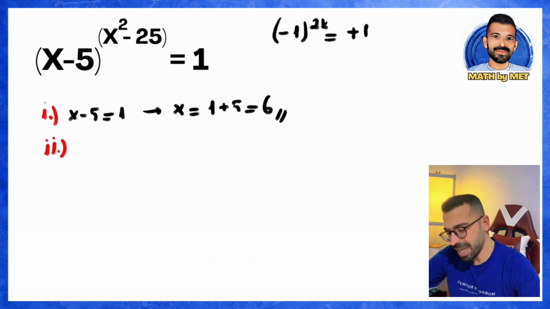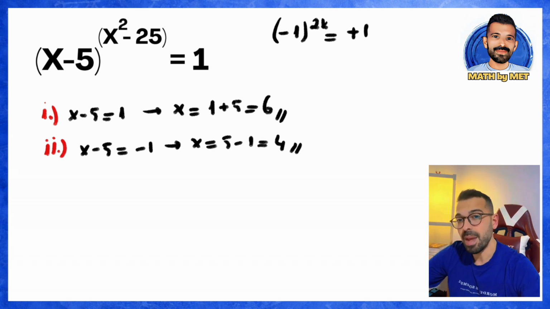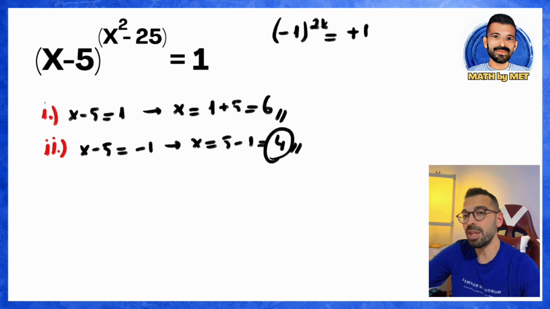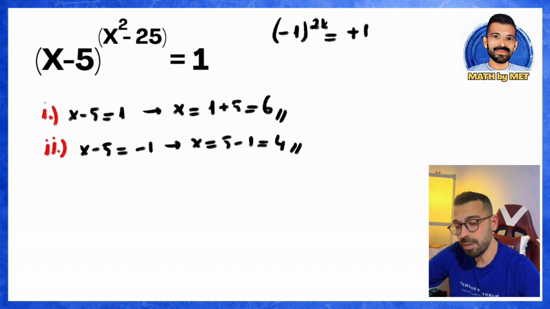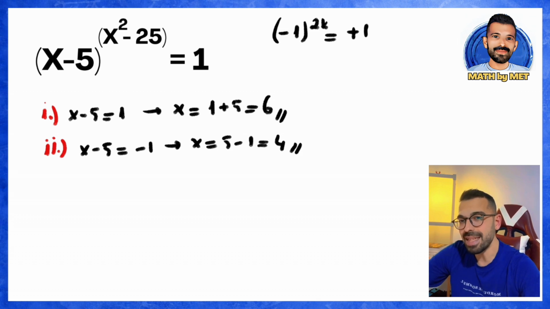I'm writing this down right away as the second case. The base needs to be negative 1. To make the base negative 1, you set up this equation here. If we move the negative 5 to the other side, it becomes plus 5. And from here, 5 minus 1 gives 4. This is usually the part where the most mistakes are made, because people immediately take the result as 4 here. Most people accept it, but you can't just accept 4 right away here. A moment ago, we talked about this. We thought that the base had to be negative 1, but the exponent above also needed to be even at the same time. Yes, here we set the base equal to negative 1, and we made sure the base became negative 1. For the base to be negative 1, x must be 4.